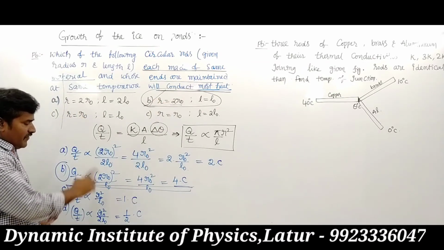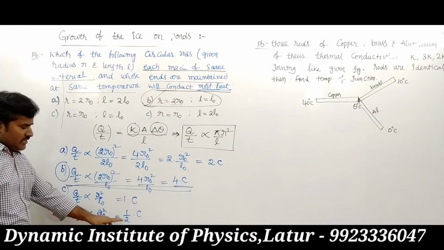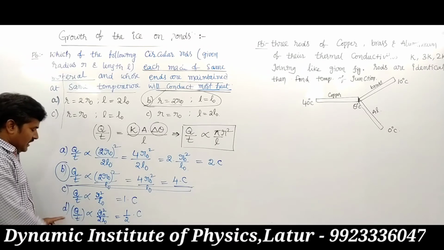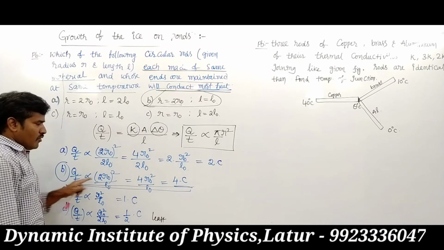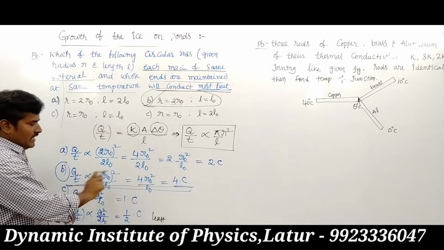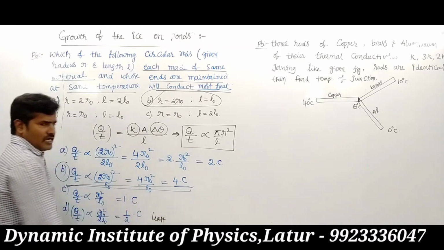That means which one is least conduction of heat? Least conduction of heat is D. This is least conduction and this is most conduction. That means the heat conduction relation is given.